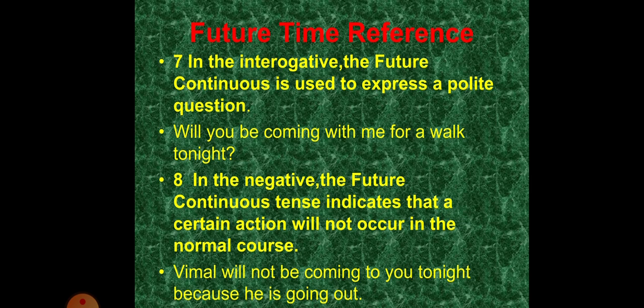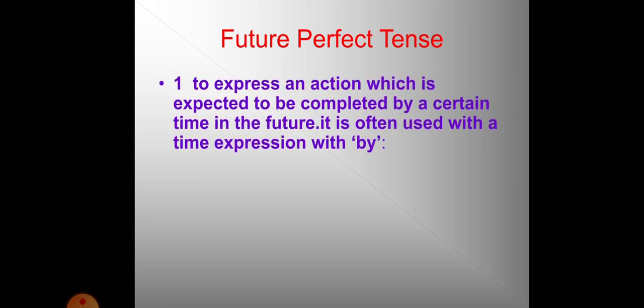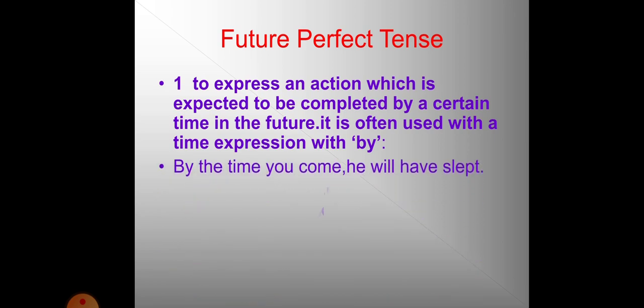Here you are making a polite request to somebody to join you for any of the action that person is going to do. In the negative, the future continuous tense indicates that a certain action will not occur in the normal course. Vimal will not be coming to you tonight because he is going out. Now we'll go to future perfect tense. We'll study how we have to use verb in the future perfect tense.